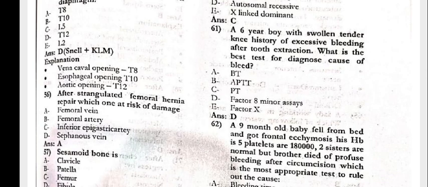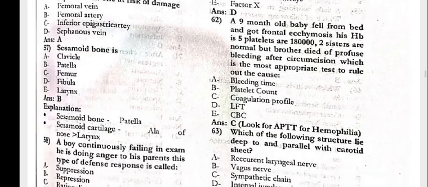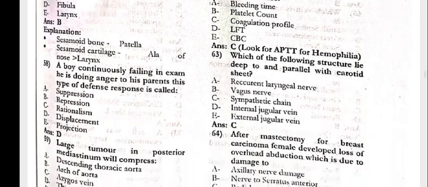6-year-old boy with the swollen tender knee, history of excessive bleeding after tooth extraction. What is the best test for the diagnosis cause of the bleeding, that is the factor 8 assay. A 9-month-old baby fell from the bed and got frontal ecchymosis. His Hb is 5, platelets 1,80,000. Two sisters are normal, but the brother died of profuse bleeding after circumcision. Which is the most appropriate test to rule out the other cause, that is the coagulation profile.